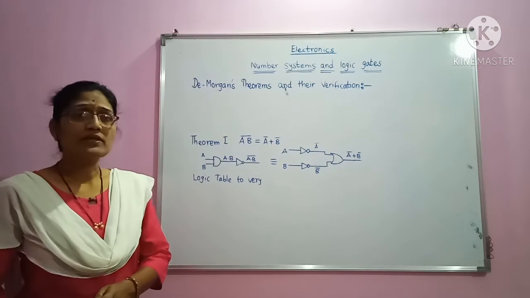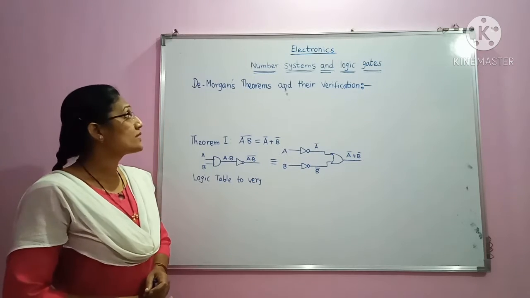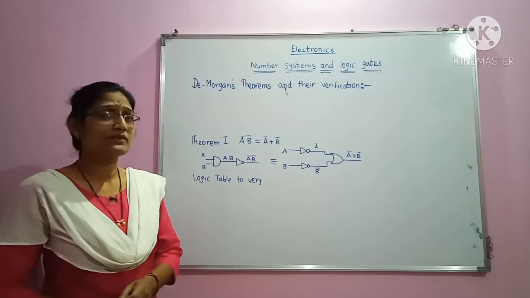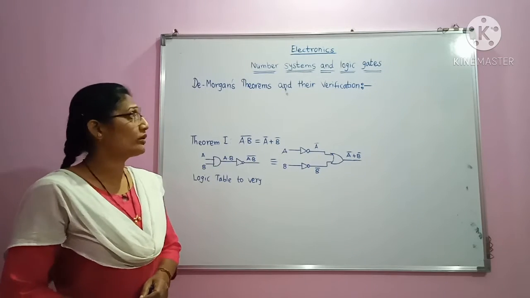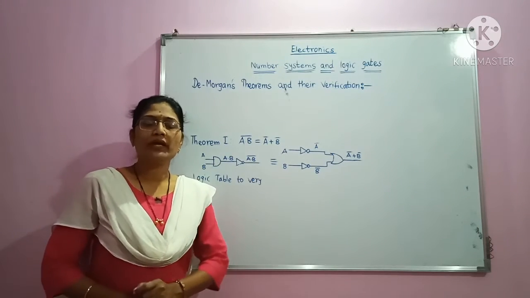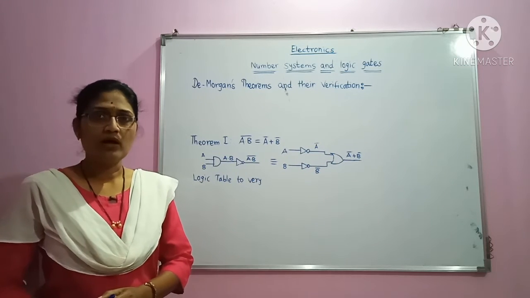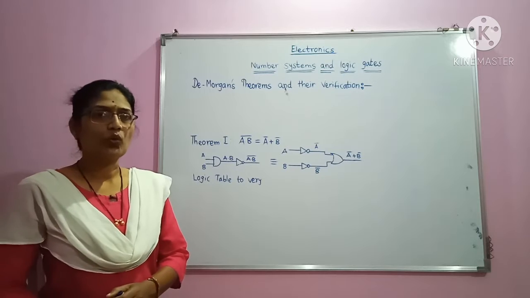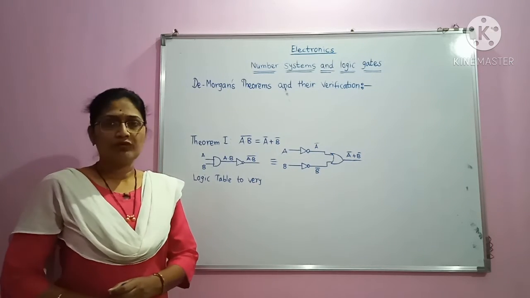In today's lecture we are going to add more such simplified logical expressions, which were proposed by De Morgan's theorem, and they also play an important role in Boolean algebra. So today we are going to see De Morgan's theorem and its verification.